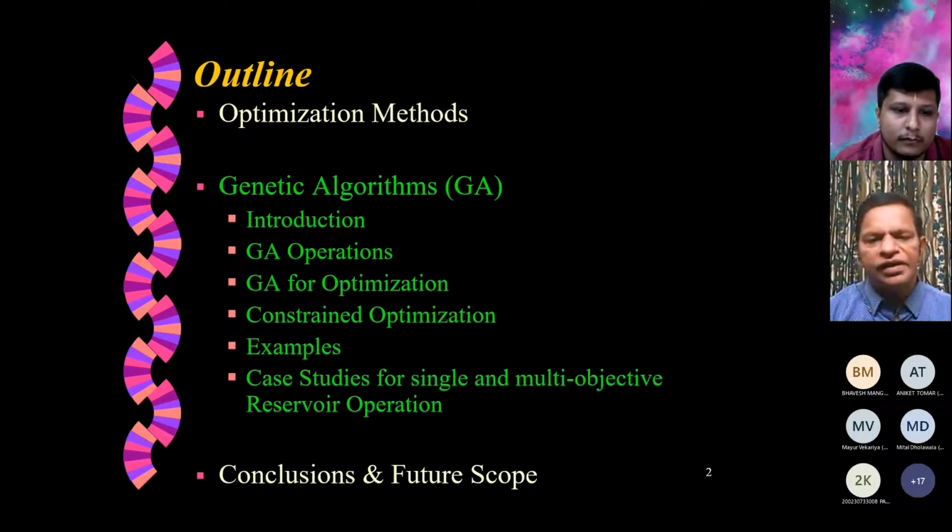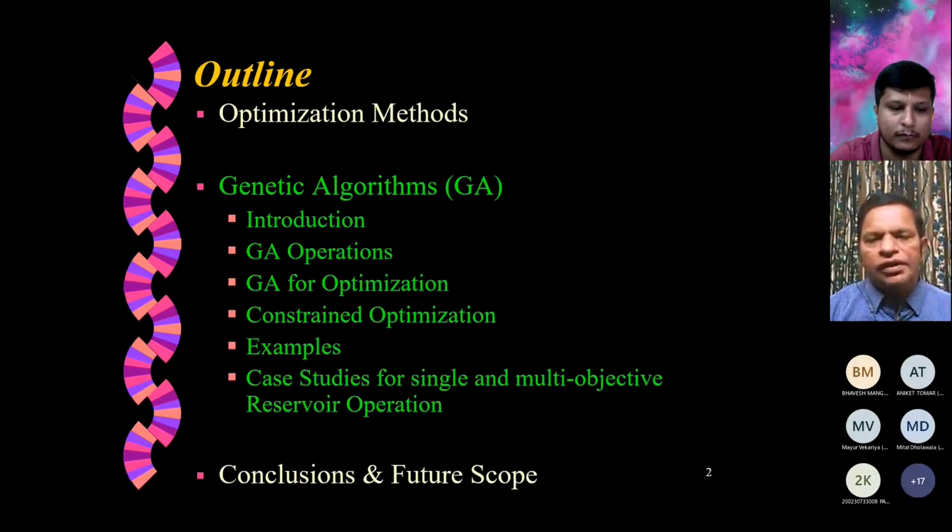Then we'll try to illustrate the GA application for optimization with some classroom examples. Then I'll extend it to case studies of real world problems, single as well as multi-objective reservoir operation.